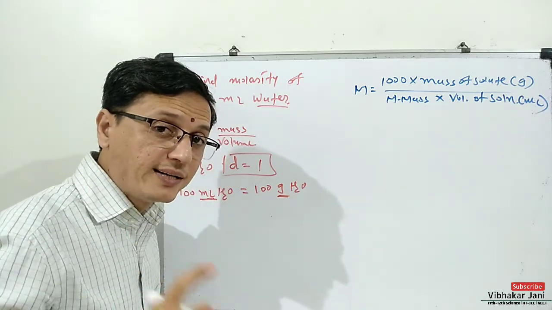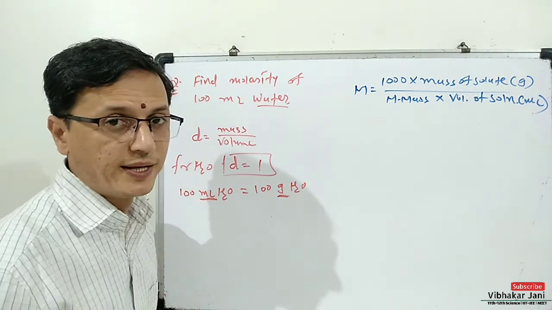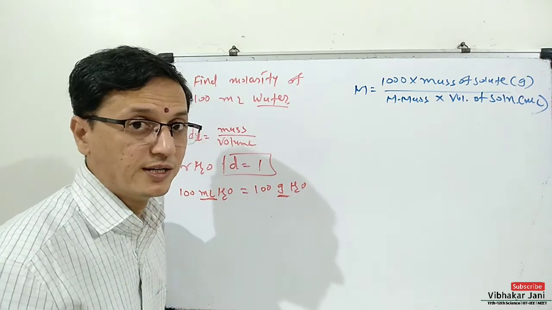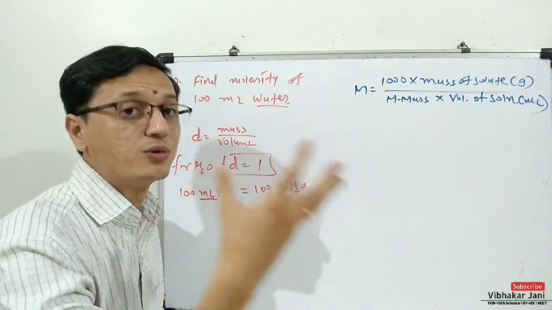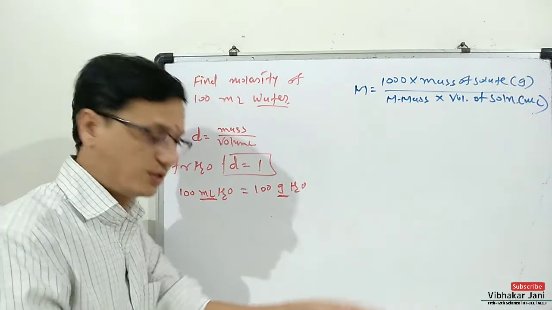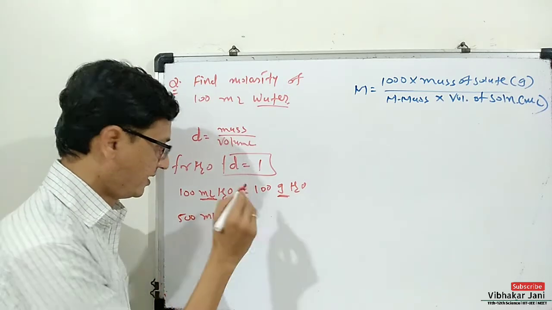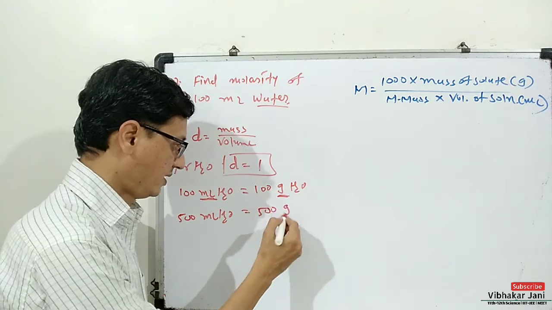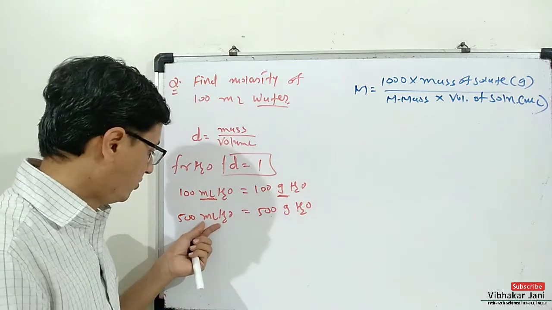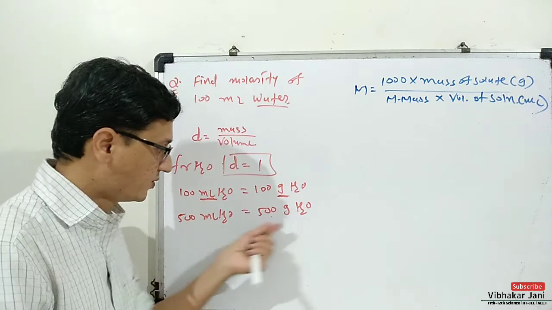This can be applied in case of water only because its density is 1. As far as other compounds are concerned, their density is not equal to 1, so their mass will not be equal to their volume. But in case of water, its volume is equal to its mass. Suppose somebody says 500 ml water, then it means it is 500 gram of water. You have to remember this. For water, volume is equal to mass. If volume is in ml, then mass will be in gram.